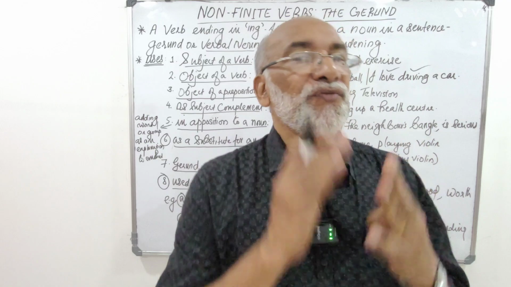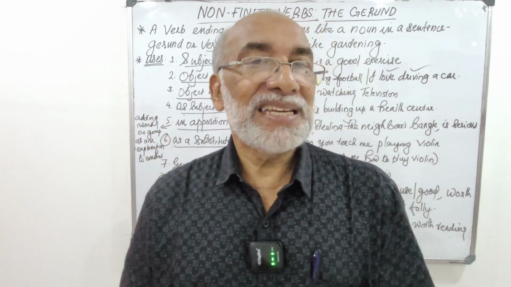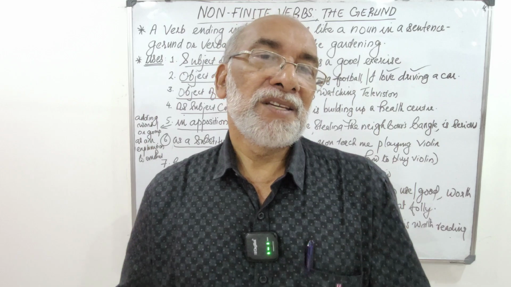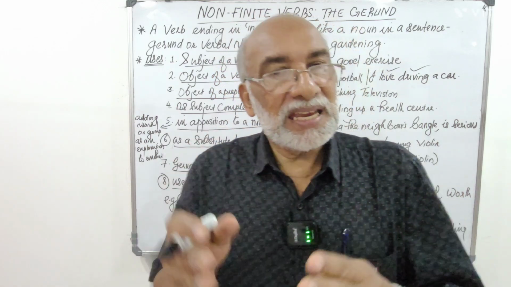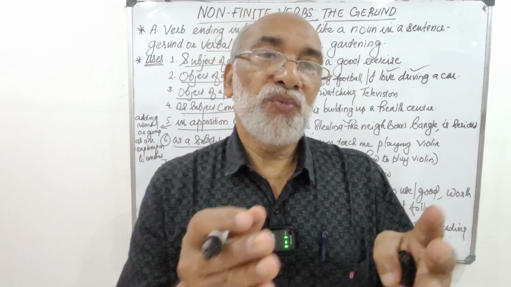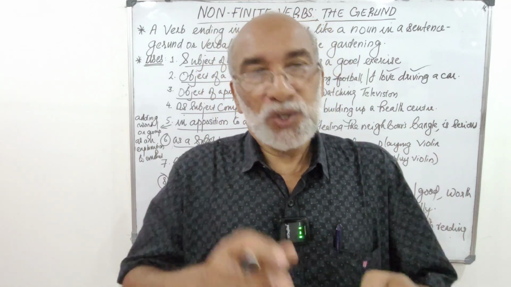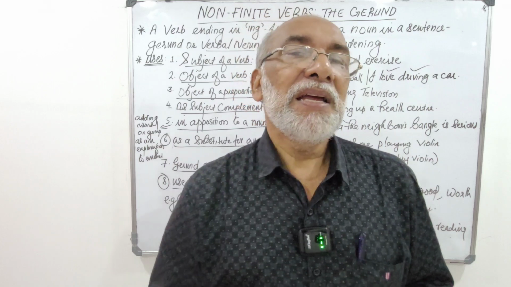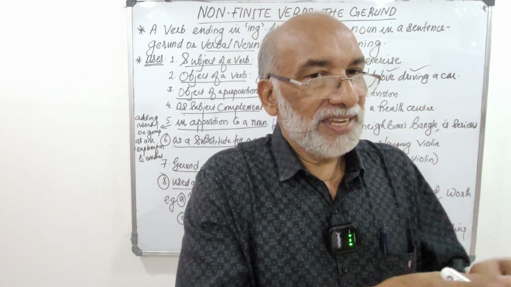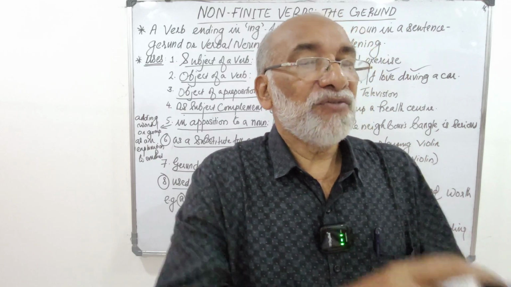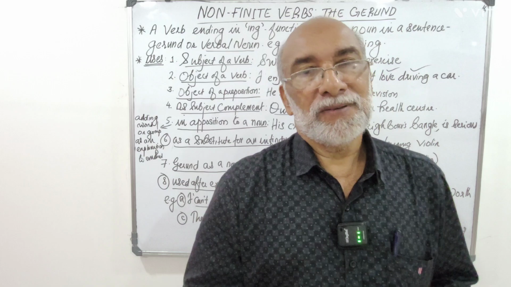It's an ing form of the verb which functions like a noun in a sentence. So it is formed from the verb and it functions like a noun. So we call it a verbal noun as well. Gerund is also known as a verbal noun. Why? Because it is formed from a verb, the ing form of the verb, and it functions like a noun. So it's a verbal noun.